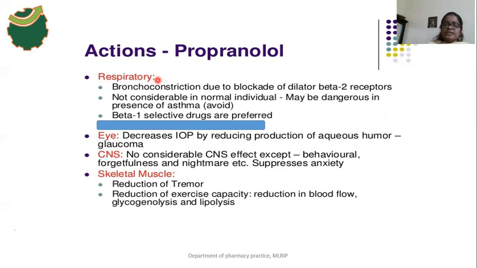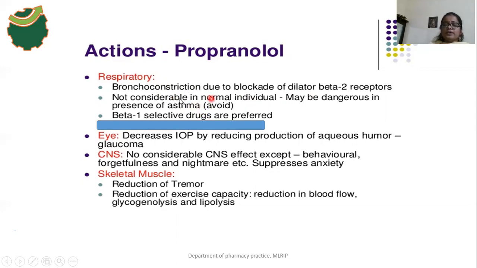So decreased cyclic AMP formation in smooth muscles means there is no inactivation of the MLCK enzyme. That's why a constriction effect occurs. The constriction effect occurs due to blockade of the beta 2 receptors in smooth muscles, and the drug should be contraindicated in asthma patients.